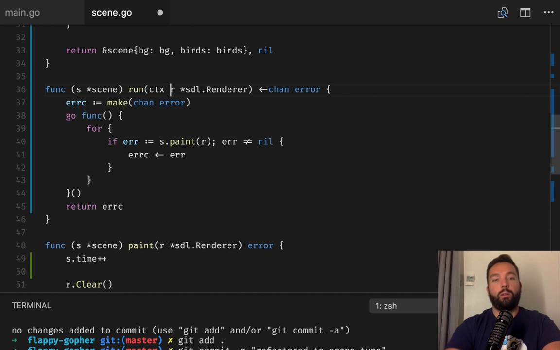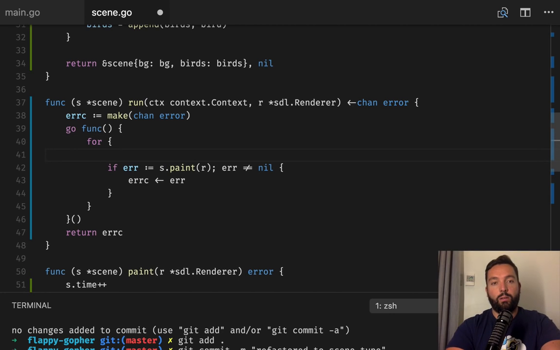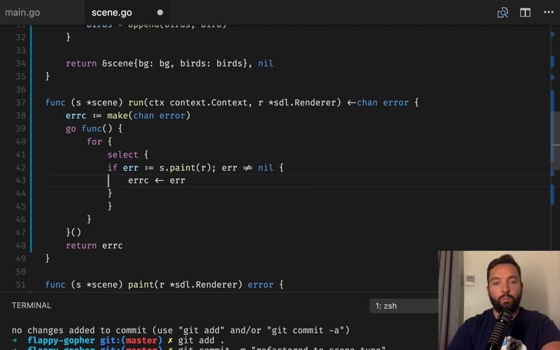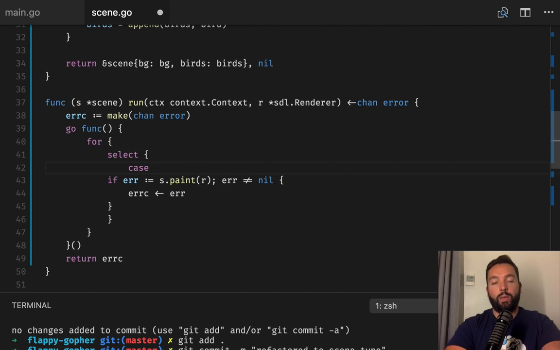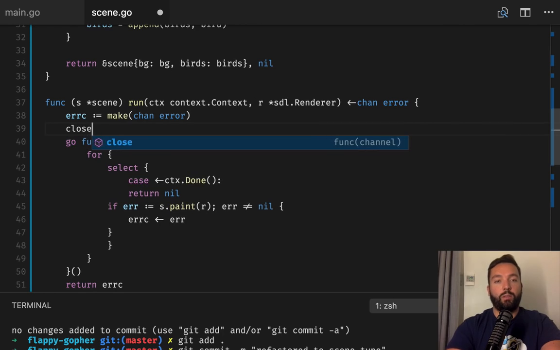So we need context here, and we're going to do a select here too. So we're going to try to get context done. If it's done, we're going to return nil, and we're going to be closing that channel anyway at the end, just in case.